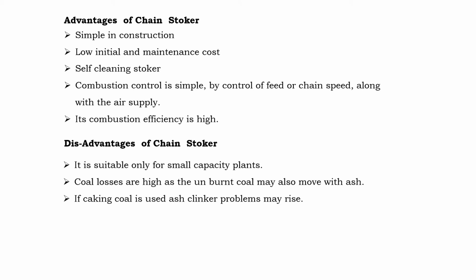The advantages of the chain grate stoker are: it is simple in construction, low initial and maintenance cost, it is a self-cleaning stoker, and combustion control is simple by controlling the feed or chain speed along with the air supply. This means we can control the combustion by three methods: controlling the chain speed, controlling the feed of coal into the furnace, and controlling the supply of air. The next advantage is that its combustion efficiency is high.